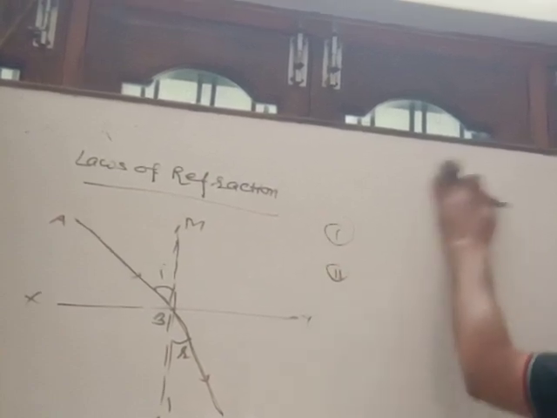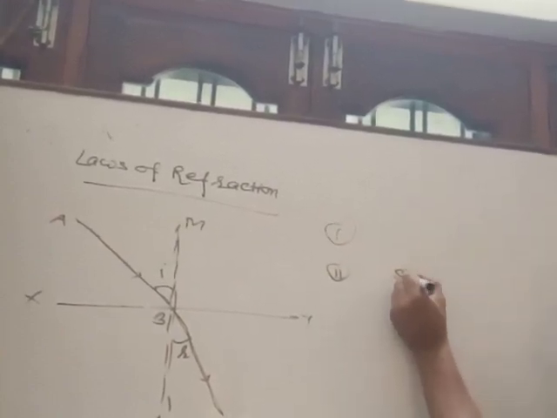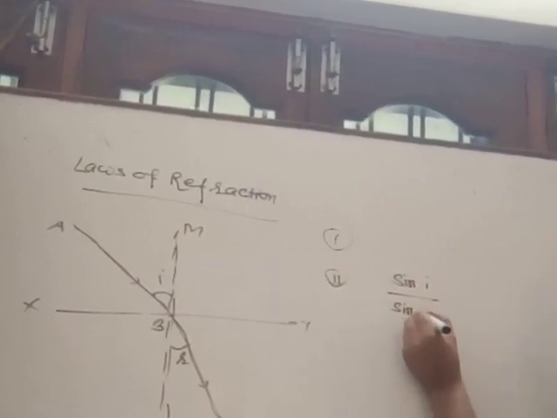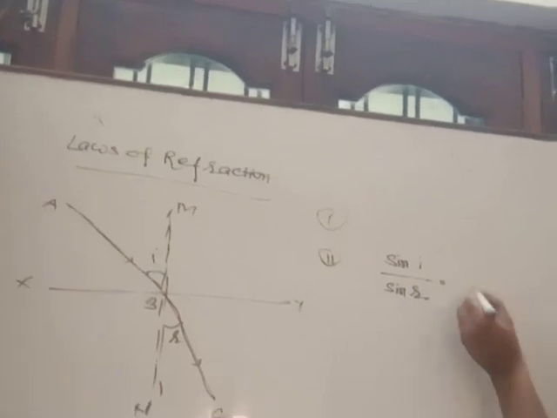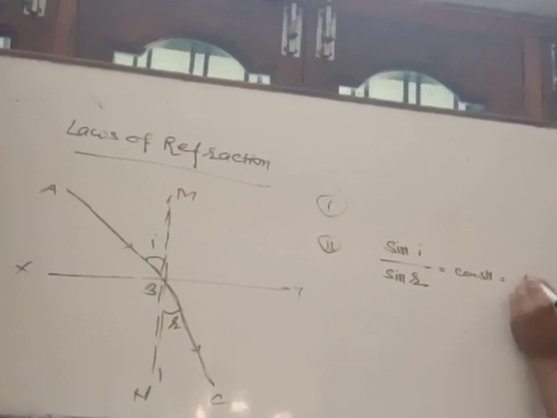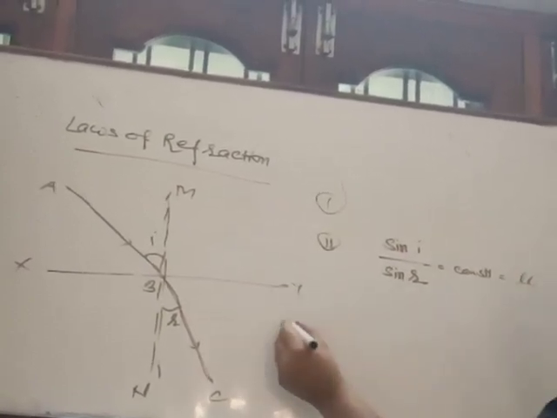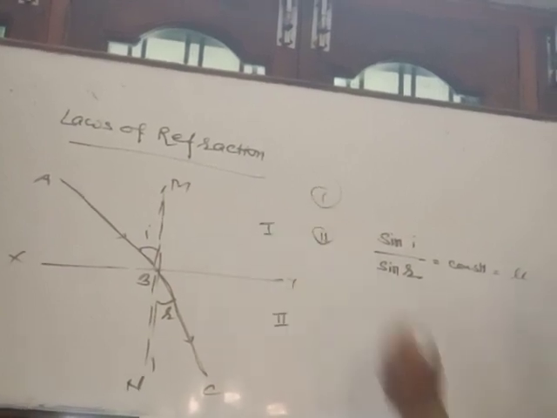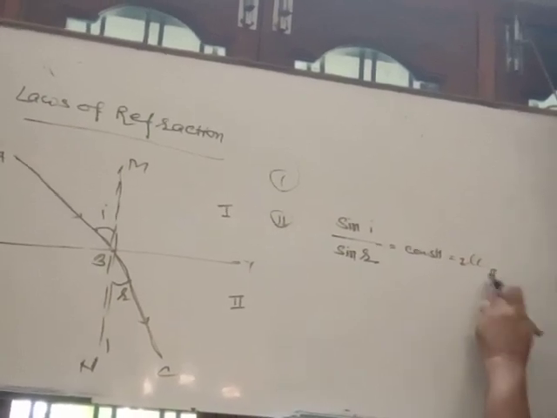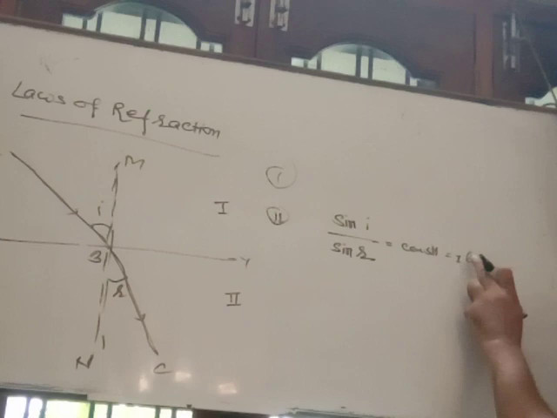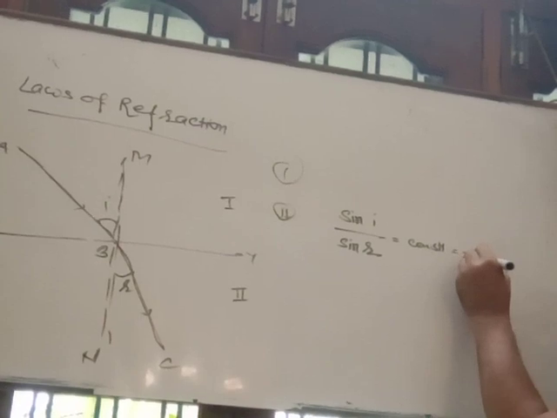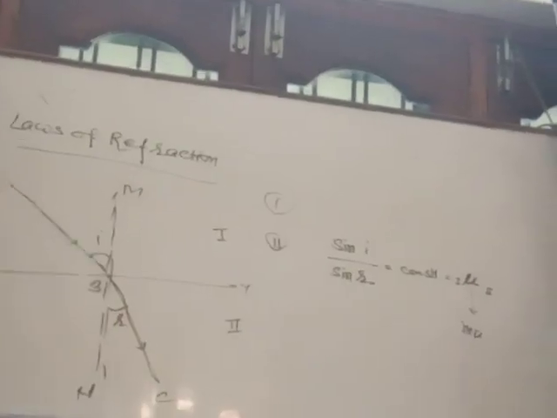Second, the ratio of the sine of the angle of incidence and the sine of the angle of refraction is always constant, and this constant is called the refractive index of the second medium with respect to the first medium. You will write it like this: because light moves from the first medium to the second, you will write first mu second. It is read as mu, the Greek letter mu. So refractive index is normally denoted by mu.